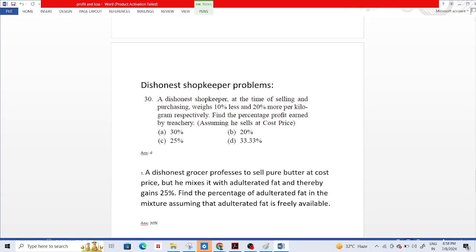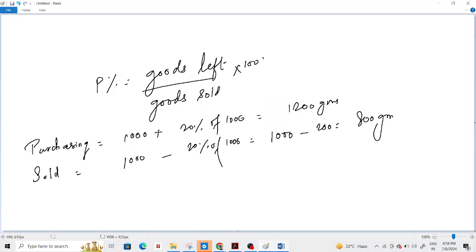When he is purchasing, he is telling the person from whom he is purchasing that I am taking 1000 gram, but actually he is taking 1200 gram.